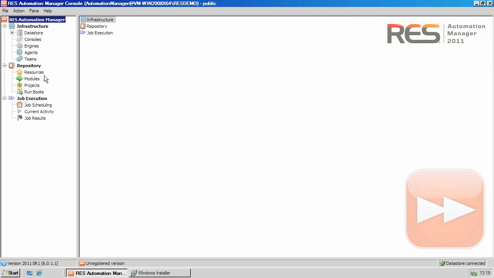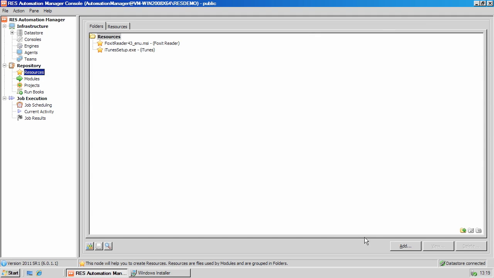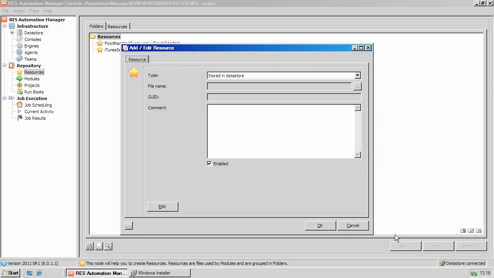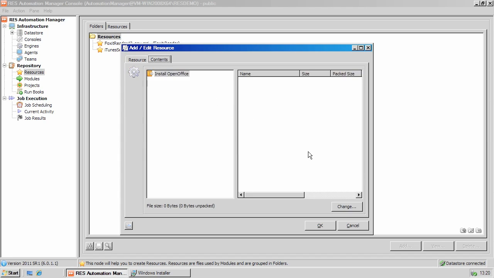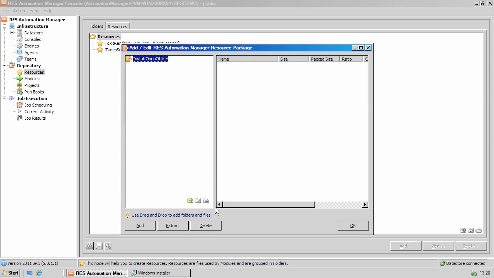Now we can go into the Automation Manager console, we can click Resources, and under Type this time, we're going to select the Automation Manager resource package. Enter the optional name and comment, and under the Contents tab, click the Change button.